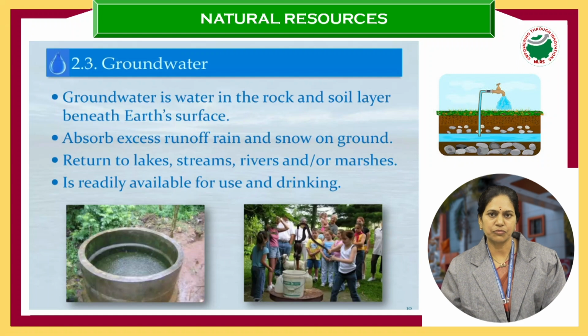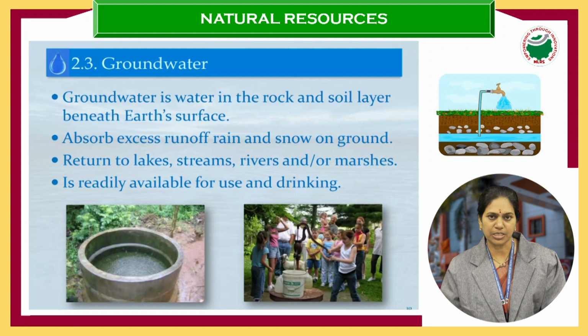It is again in two forms: surface water, in the form of rivers, streams and springs, which all come under fresh waters. They are also available in the form of lakes and marshy swamps. But our drinking water needs are satisfied by the flowing waters. We call them lotic waters, where the water is flowing. So that is all surface water.